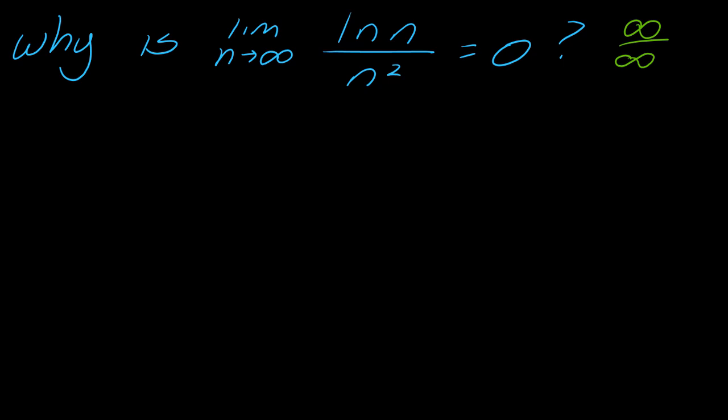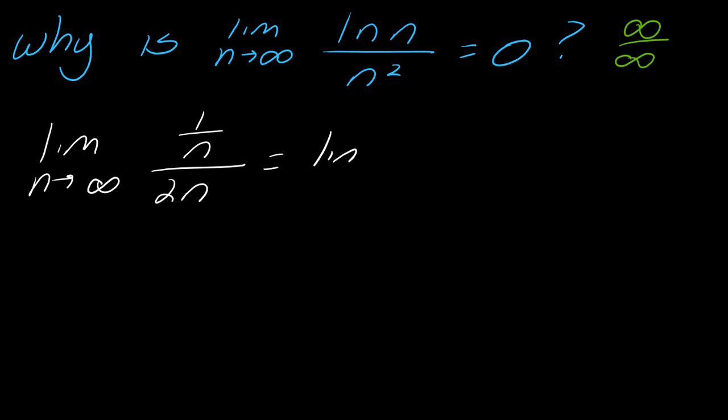Okay, so anyways, we are talking about this limit as n approaches infinity. Since I have infinity over infinity, what I can do is take the derivative of the top and the derivative of the bottom. So this is going to be 1 over n over 2n. From here, I can rearrange all of this. So this is going to be 1 over 2n squared, and now we're good to go. This is just going to end up equaling 0. So that is why the limit ends up equaling 0.